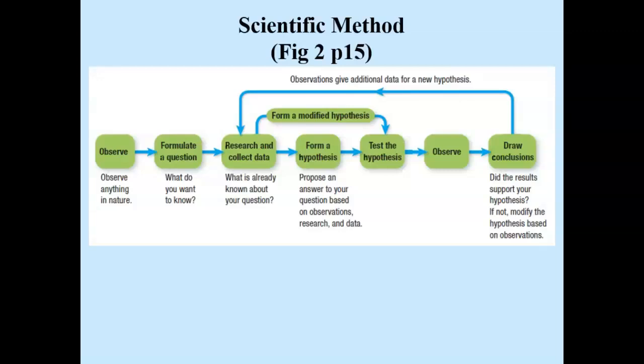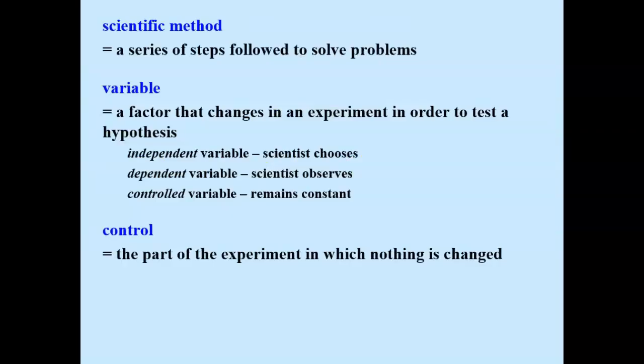The scientific method has several steps. It's a series of steps followed to solve problems. The first step is to make an observation, and then as a result to form a question. We research and collect data, then we form a hypothesis, which is a way to test this idea. We test the hypothesis through an experiment, we record observations in this experiment, and we draw conclusions. And this process can repeat over and over again.